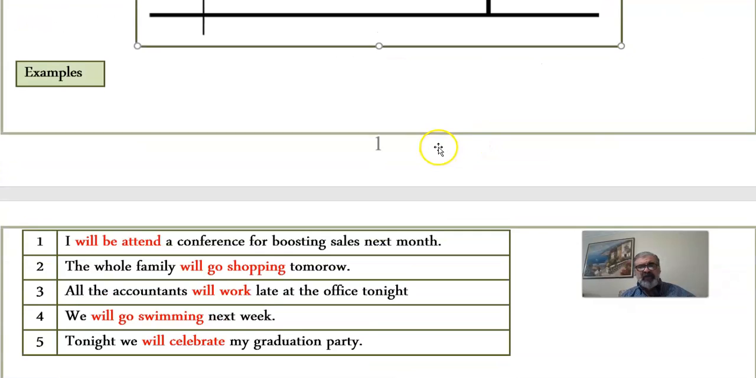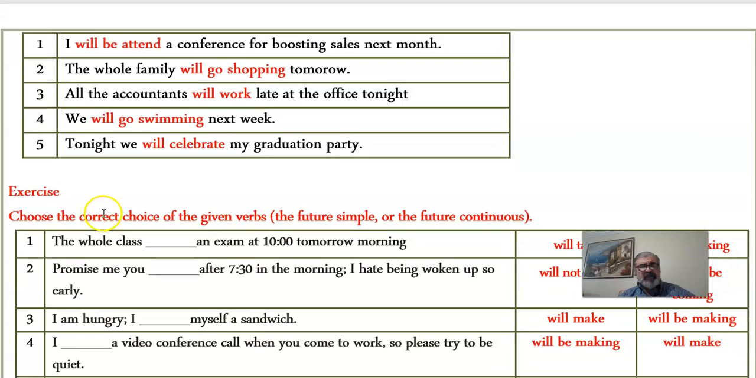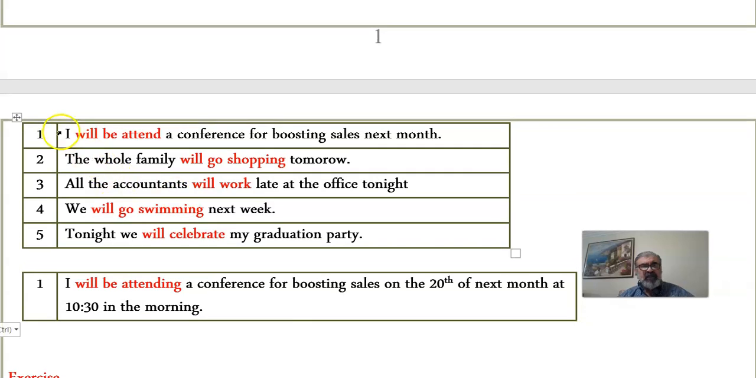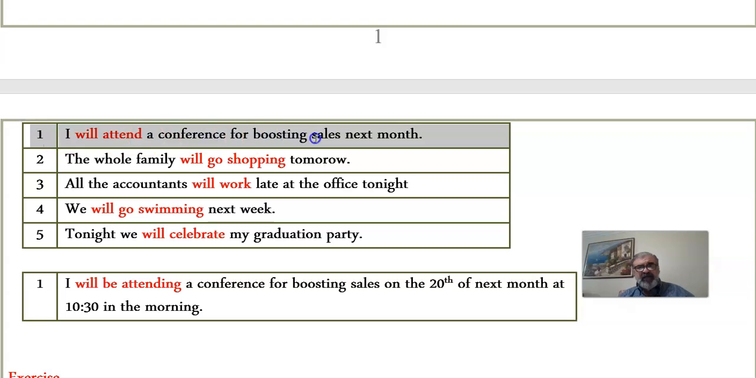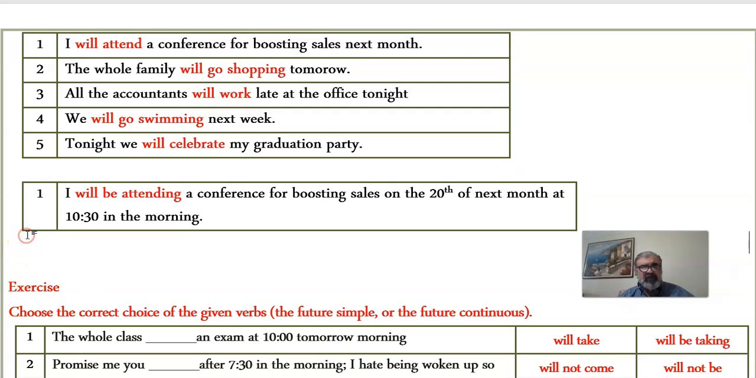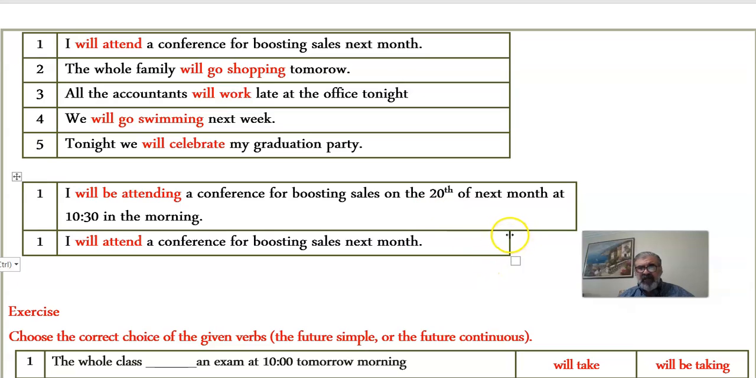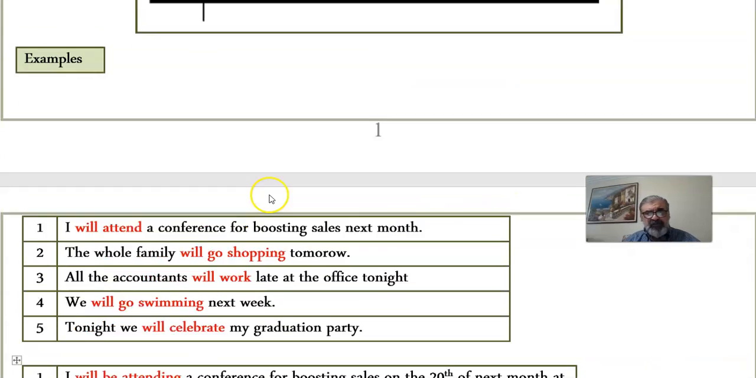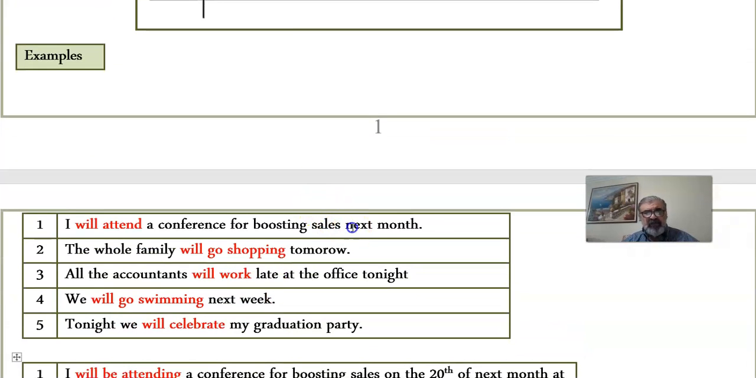Let's consider the following example. I would like you to compare, before we go into the exercises, between these two sets of sentences. "I will attend a conference for boosting sales next month," or this one, the one that we dealt with some time ago, "I will be attending." So, "I will attend a conference for boosting sales next month." This is non-specific. No one knows when next month.